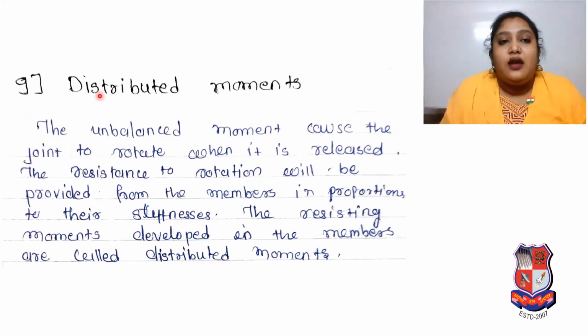Now we need distributed moments as per our basic terms to calculate our problems. So what is distributed moment? The unbalanced moment causes the joint to rotate when it is released. The resistance to rotation will be provided by the members in proportion to their stiffness. The resisting moments developed in the members are called distributed moment. Focus on that, that will also be helpful to calculate our problem because it's a basic term.